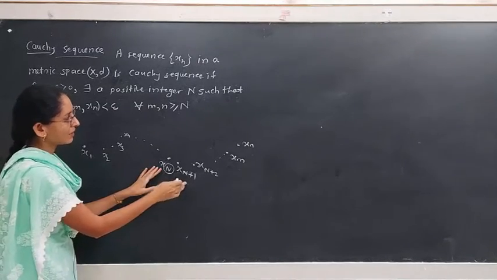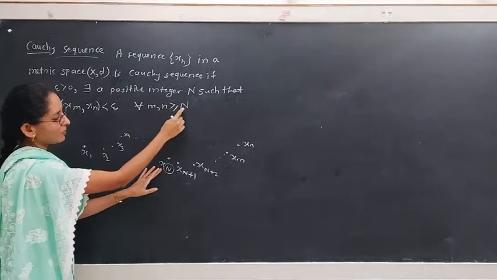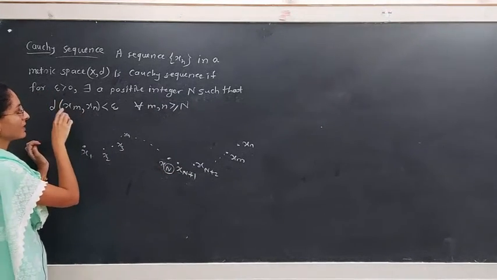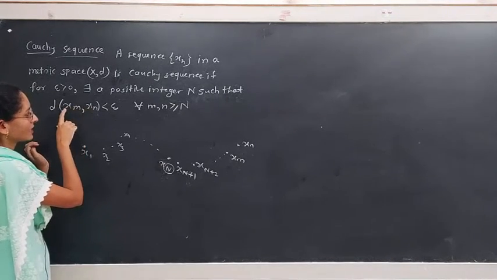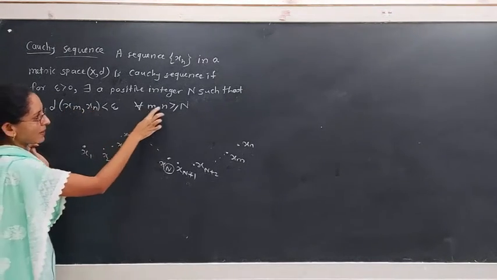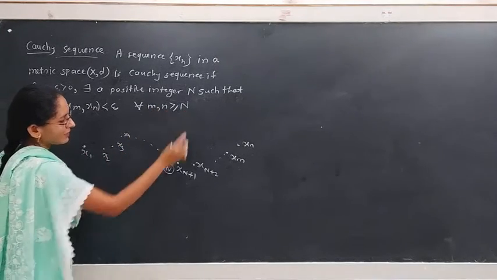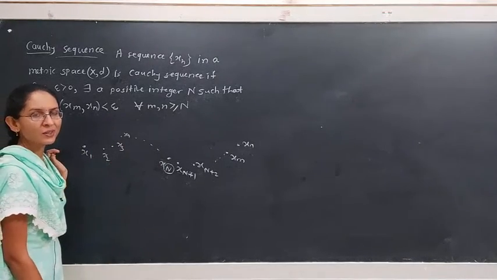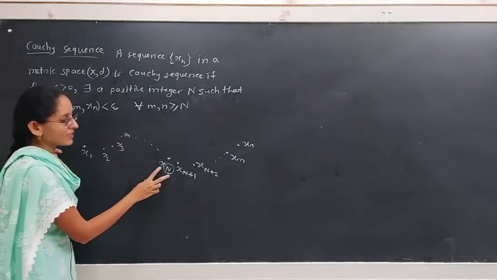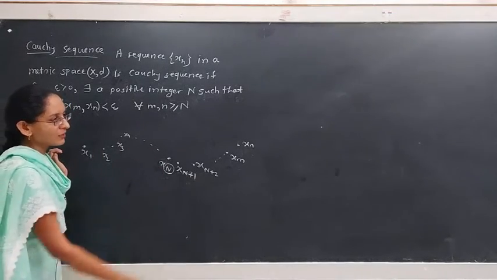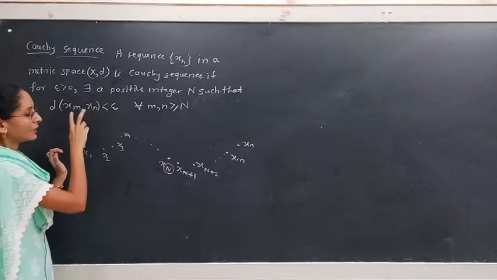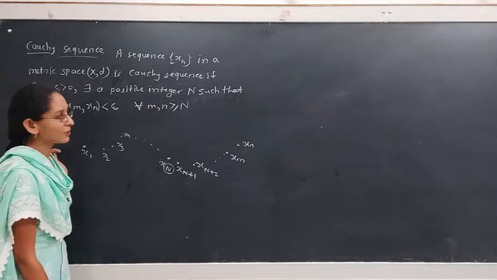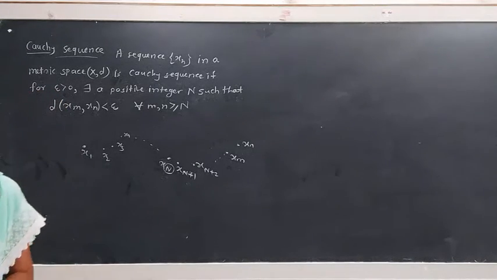After this term xN, for all m, n greater or equal capital N, the distance between two points of the sequence xm, xn will be less than epsilon, where epsilon is the smallest positive number. This means after this term xN of the given sequence, the difference between any two terms of the sequence is negligible, that is, less than epsilon. Then we call this sequence xn a Cauchy sequence.